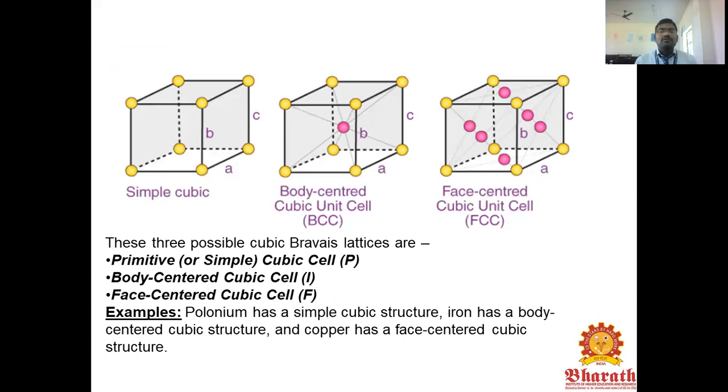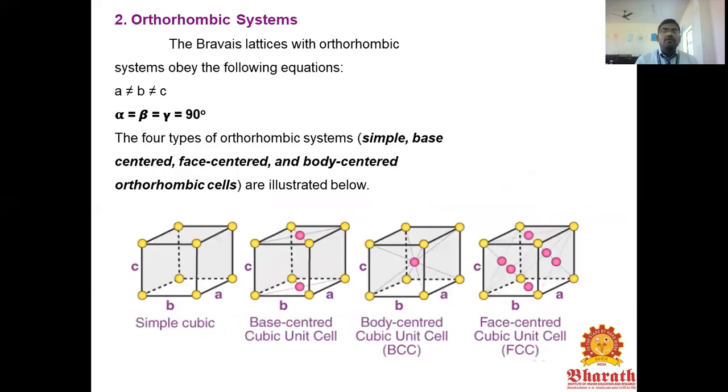These are the primitive or simple cubic, body-centered cubic I, and face-centered cubic F. Examples: polonium has a simple cubic structure, iron has a BCC structure, and copper has an FCC structure.